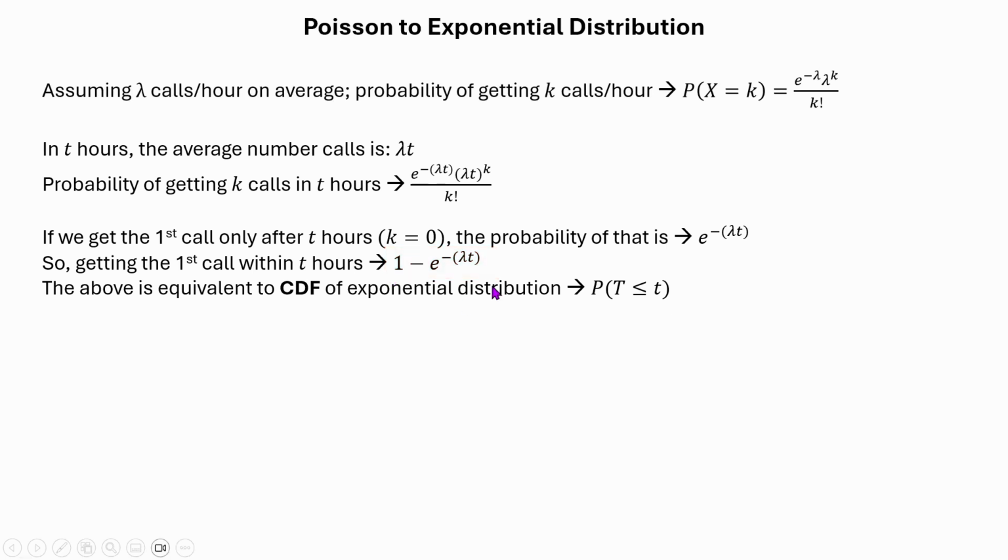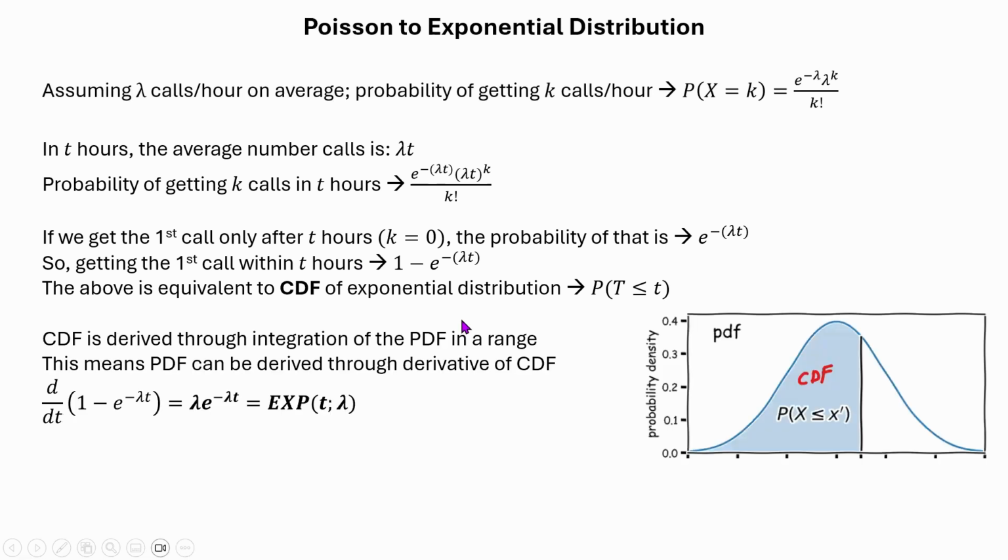Now how can we get the PDF of exponential from the CDF? Let's look at this notion. Now this particular curve has nothing to do with exponential distribution. It is just there to understand the concept. So if we want to get the CDF of x less than or equal to x prime from this PDF curve, then we are simply going to integrate, right? We are simply going to perform integration in this particular range, and we are going to find the area. That means in order to go from PDF to CDF, we need to perform integration.